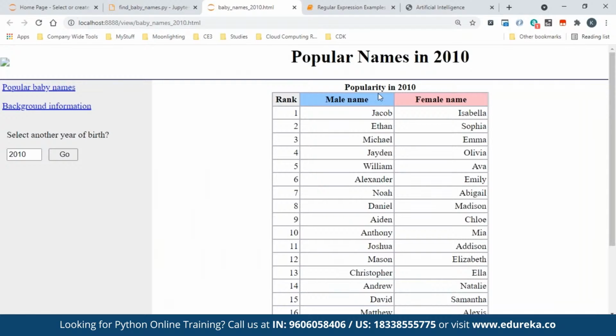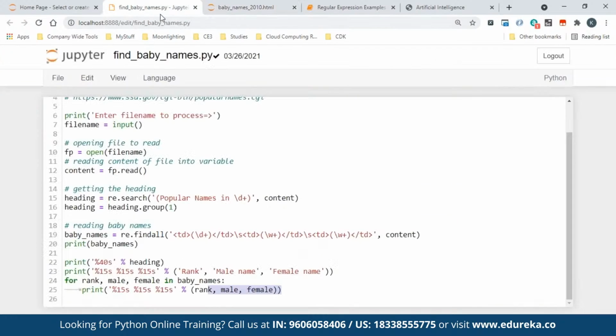So you can see how simple it is to fetch a male or female name or any kind of data which is on a website. You just need to download it and put a regular expression, and you get it very easily. If you don't do it this way, the problem is you have to write a lot of code to split, cut and all, and it might not work out properly. But here it is pretty simple if you know the pattern of it.